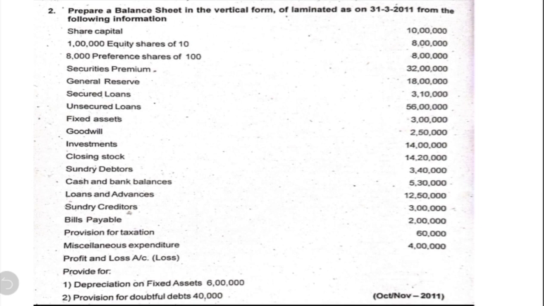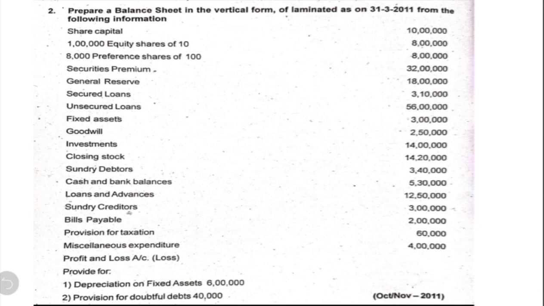Prepare a balance sheet in the vertical form of a limited company as on 31st March 2011 from the following information. First information is given about share capital. Under that we have 1 lakh equity shares of rupees 10 each, 10 lakh; 8,000 preference shares of rupees 100 each, 8 lakh; securities premium 8 lakh; general reserve 32 lakh; secured loans 18 lakh; unsecured loans 3 lakh 10,000;